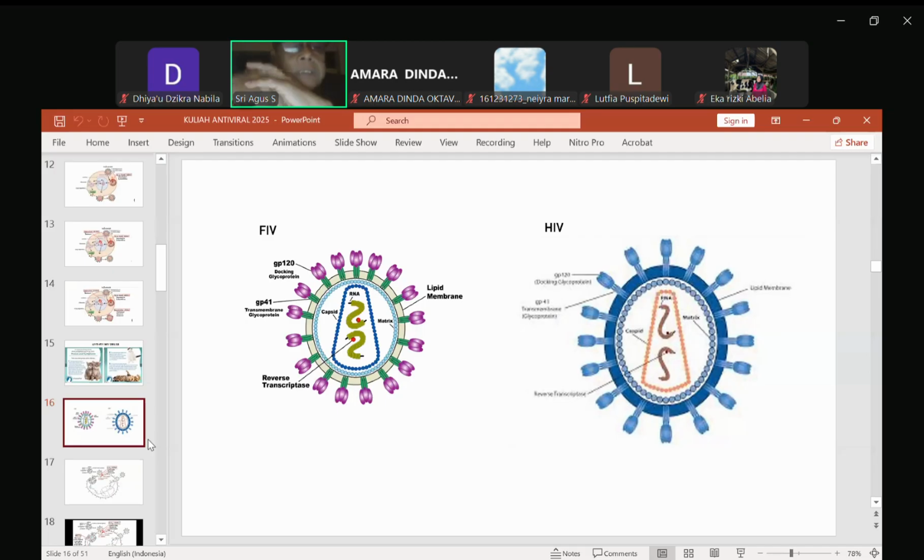Sulitnya di situ, umumnya kalau bisa membunuh virus, dia juga merusak sel normalnya. Penelitian antiviral ada in vitro, ada in vivo, dan yang terbaru ada in silico.